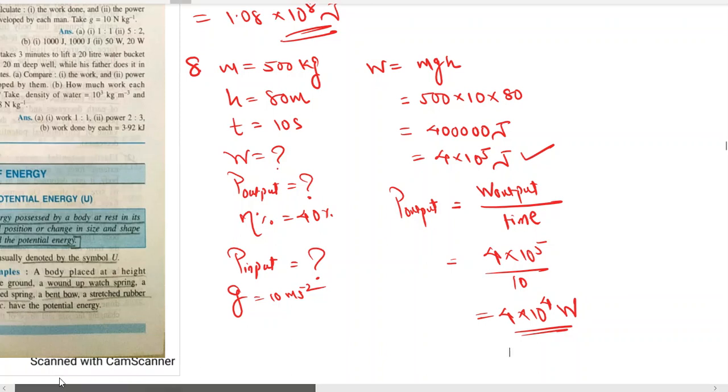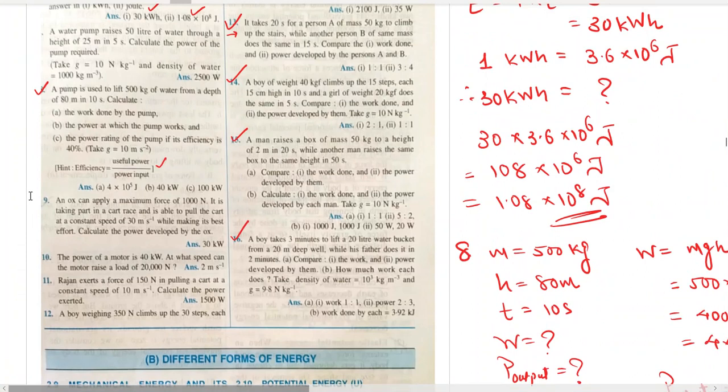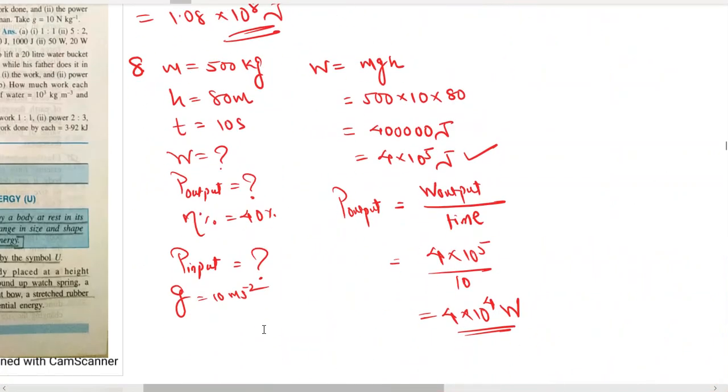Let us check the answer. 4 into 10 raised to 5 or 40 kilowatt. That is perfect. 4 into 10 raised to 5 joule and 40 kilowatt. Perfect. So we are correct about one thing. Whenever they are asking the power at which pump works, that is power output. And whenever they are asking power rating, that is power input. And how do we find this? How do we find the power input? So we use the formula for efficiency.